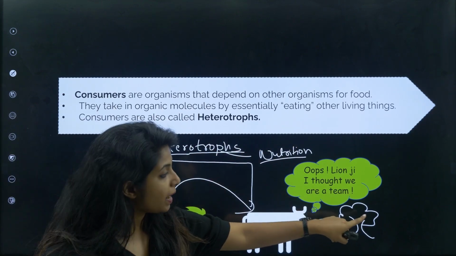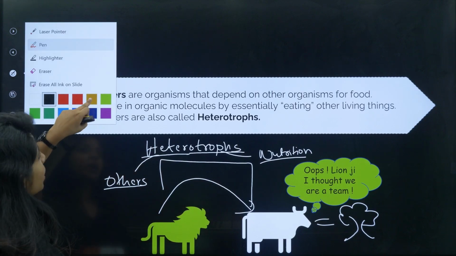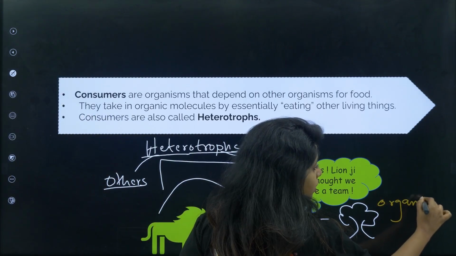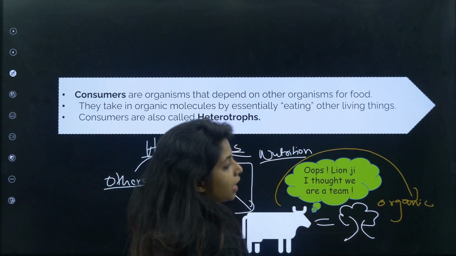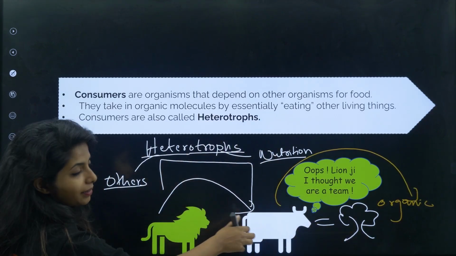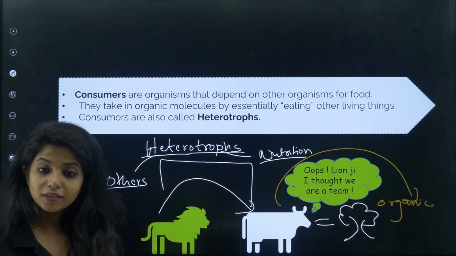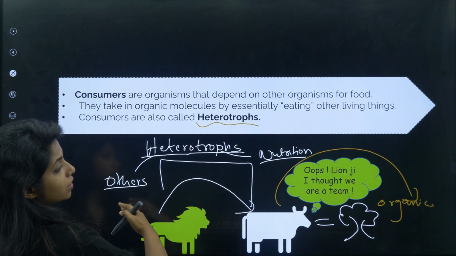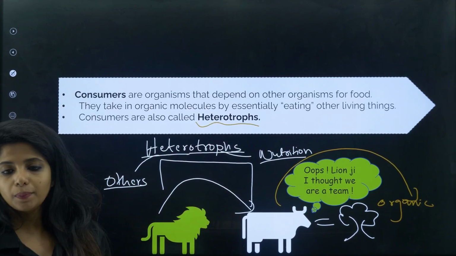So basically, the plant was like, I made everything. I made my organic thing. And now this particular cow is going to eat the organic thing, and now whatever thing is there here, the lion is going to eat. So this is how the system works. Together, what do you call them? Heterotrophs, because anyways, as you can see, they are depending on others for nutrition. They cannot prepare their own food.